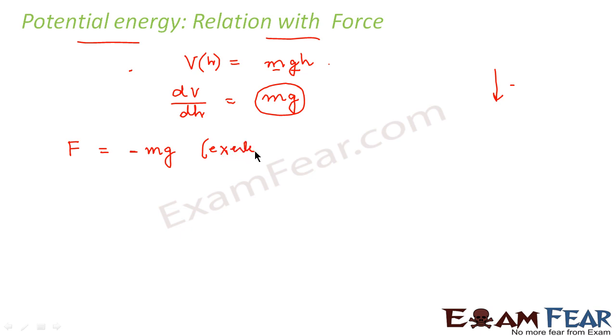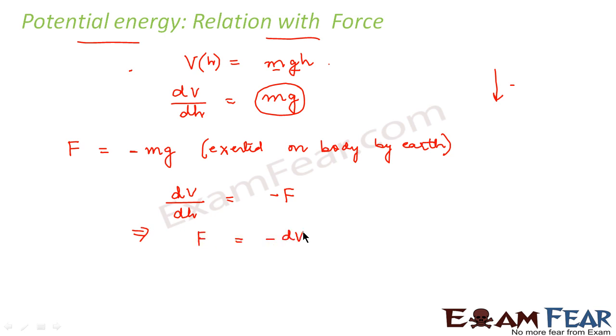This force is exerted on the body by the surface of the earth. So we say F is equal to minus mg. Now using this relation, we can say that dV by dH is equal to minus F, or we can say that force is equal to minus dV by dH.